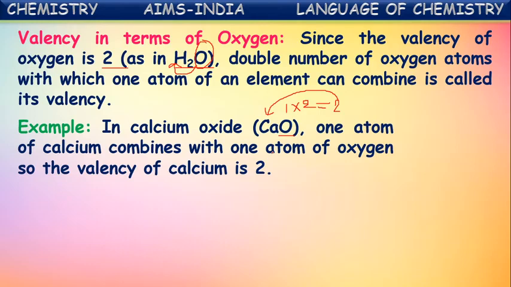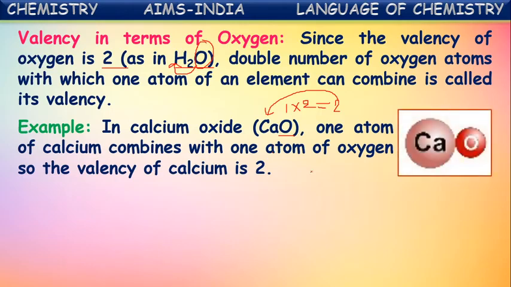Okay, in this way, the valencies of the elements are defined based upon the number of oxygen atoms combining with it. See here, in calcium oxide, one atom of calcium is combining with one atom of oxygen. So the number of oxygen atoms combining, multiplied by two, gives its valency. So its valency became 2 now.